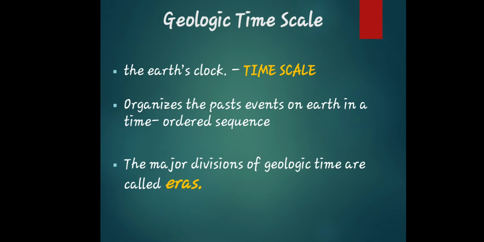When we say era, it is a very long span of geological time. There are three, to be exact, geological eras currently identified. We have the Paleozoic, Mesozoic, and Cenozoic era. I will be discussing that in the next slide of this discussion.